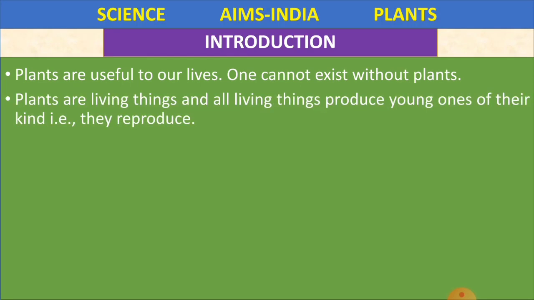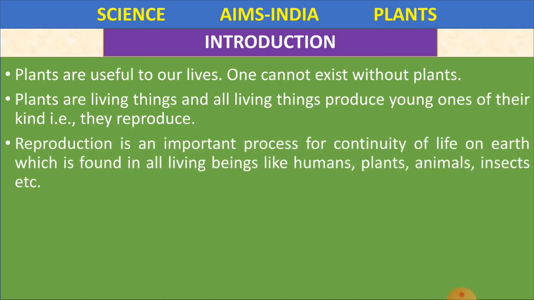And plants are living things, and all living things produce young ones of their kind, that is, they reproduce. Because plants are living things, like human beings and animals, they also give birth to their young ones of their own kind. For example, an apple tree gives birth to another apple tree. A hibiscus plant gives birth to another hibiscus plant. So they also give birth to other plants of their own kind. This we call reproduction.